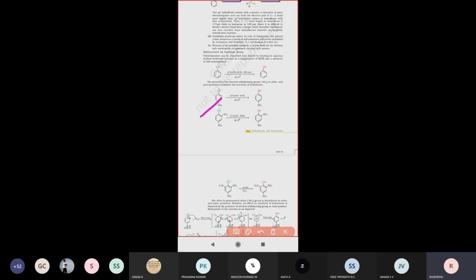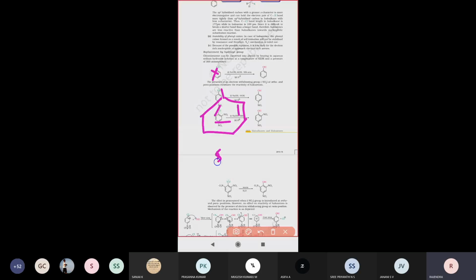Next one, see there. Right, so a benzene aromatic compound, which type of reaction will it generally undergo?